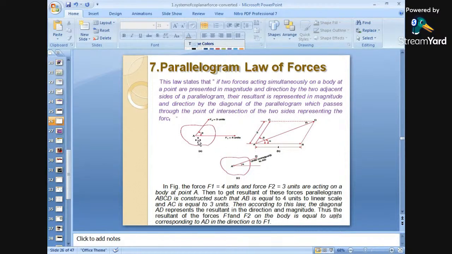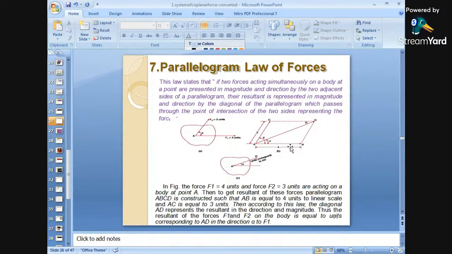That means when the starting points of the two forces are the same and they are represented by the two sides of a parallelogram, then by drawing the diagonal we can find the diagonal of the parallelogram which passes through the point of intersection of the two sides representing the forces. Okay. So here, suppose the force F1 has a magnitude of 4 units and F2 has a magnitude of 3 units, represented by the sides of the parallelogram.